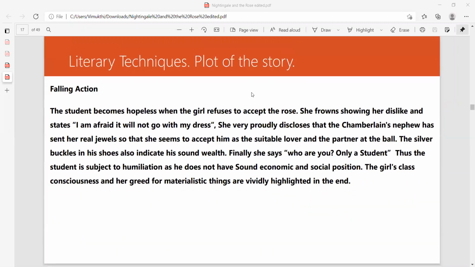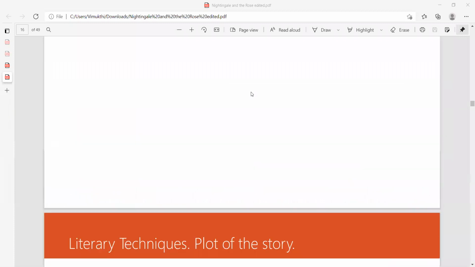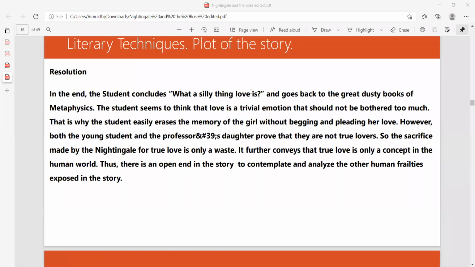Then we go to the falling action. The student becomes hopeless when the girl refuses to accept the rose. She frowns, showing her dislike, and states, "I'm afraid it will not go with my dress." Sorry, we have discussed the resolution, the last part. In the end, the student concludes what a silly thing love is and goes back to the dusty old books and metaphysics. Metaphysics is the subject he is going to learn, known as philosophy. The student seems to think that love is a trivial emotion that should not be bothered about too much. That is why he easily erases the memory of the girl without begging and pleading for her love.